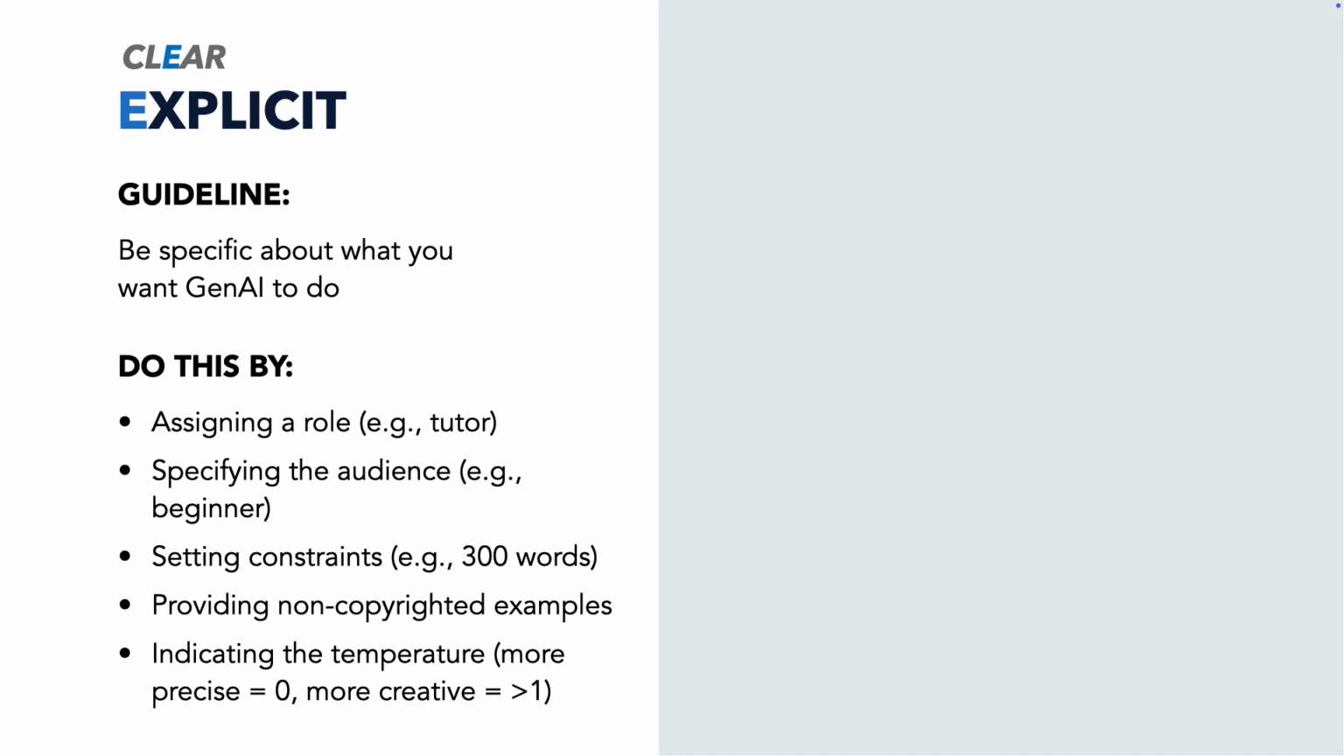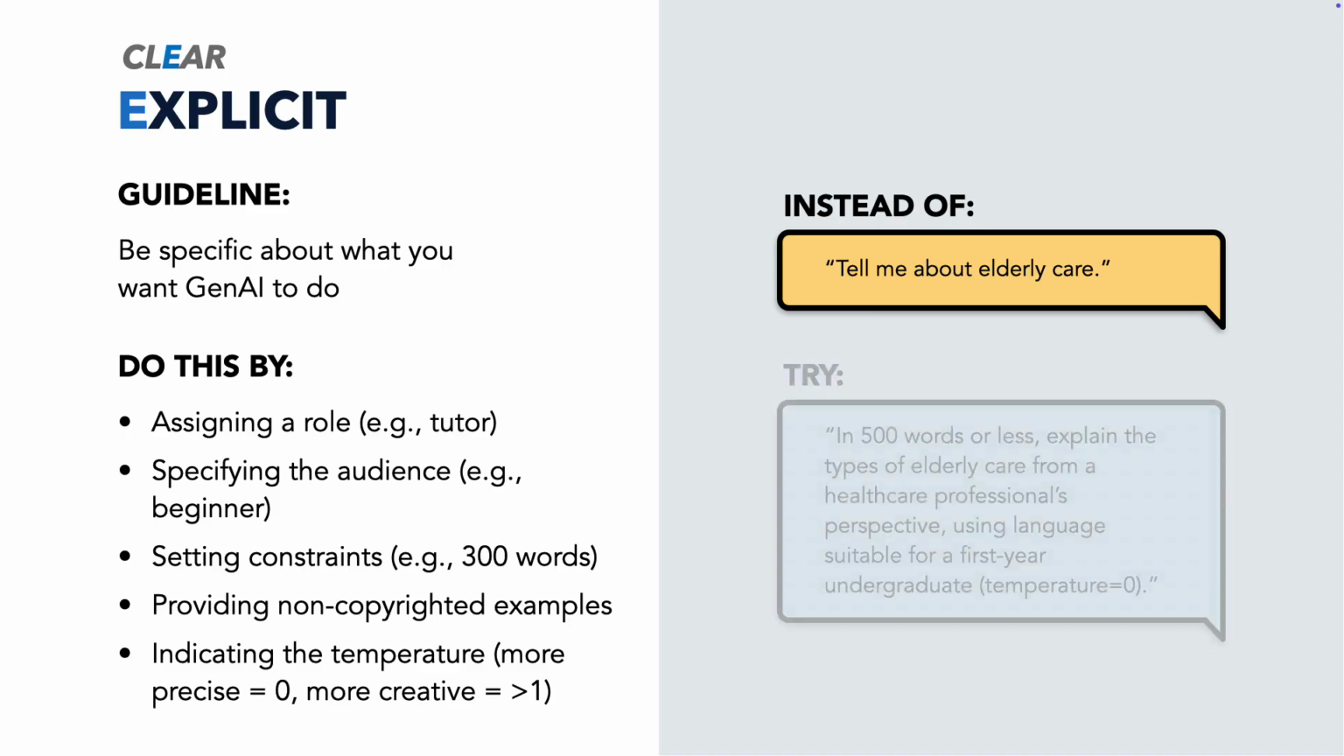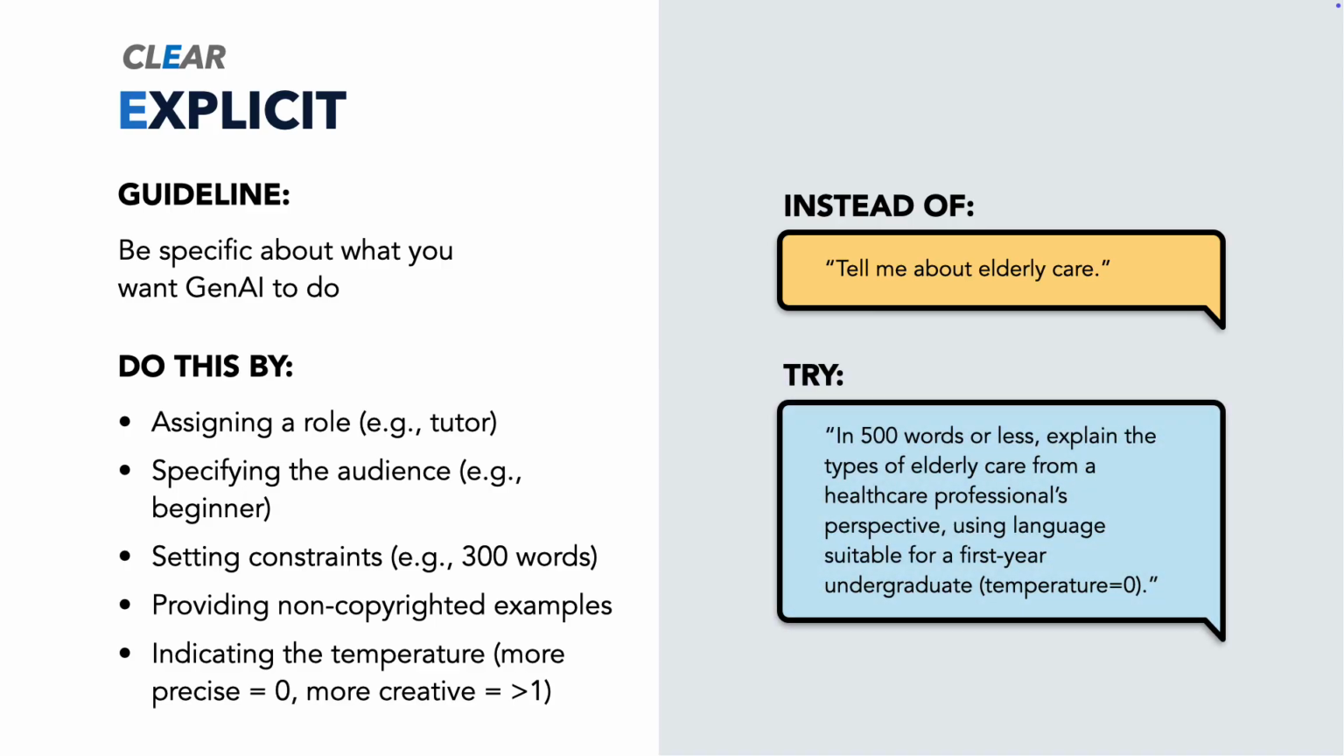For example, instead of asking GenAI, tell me about elderly care, you could be more explicit by prompting, in 500 words or less, explain the types of elderly care from a healthcare professional's perspective using language suitable for a first-year undergraduate. Temperature equals 0.